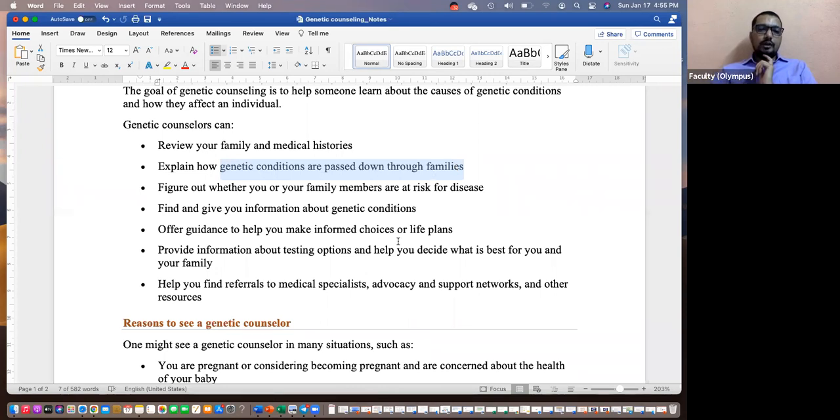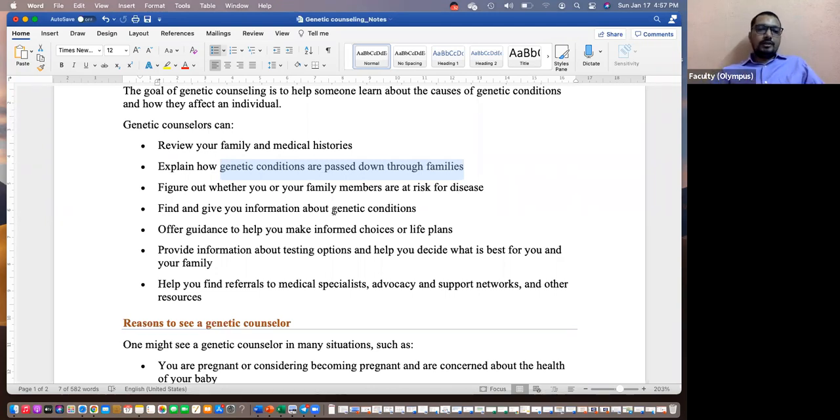Next, they figure out whether you or your family members are at risk for disease. If it is running in families, what is the risk factor in the next generation? Let's say that it has not happened in you, but is there a possibility to have this in future? Any symptoms? Because some diseases are late onset diseases. They get started later, at a later point of life. So they can tell you the risk factor for you and also for your future family members. Children, what is the percentage of chance that your child will have hemophilia or sickle cell anemia? They can tell you.